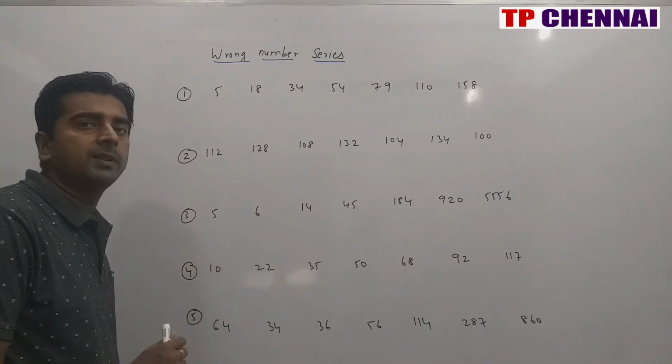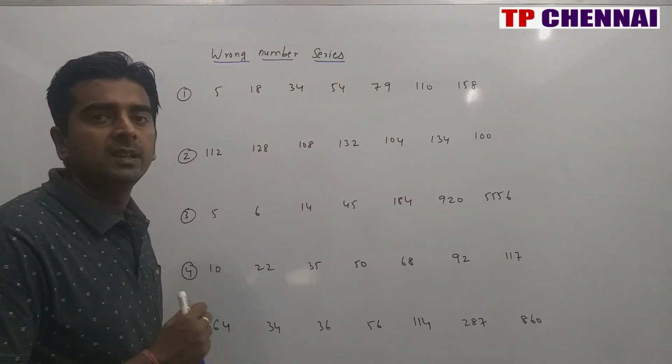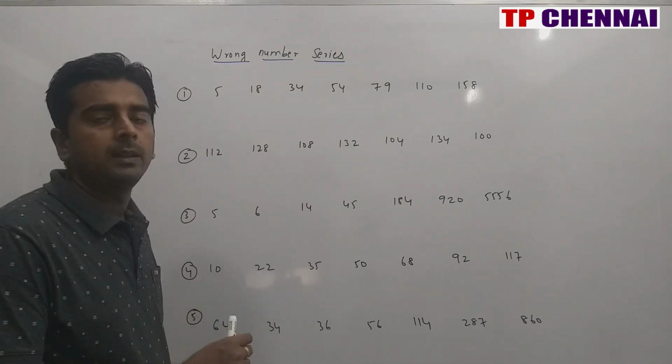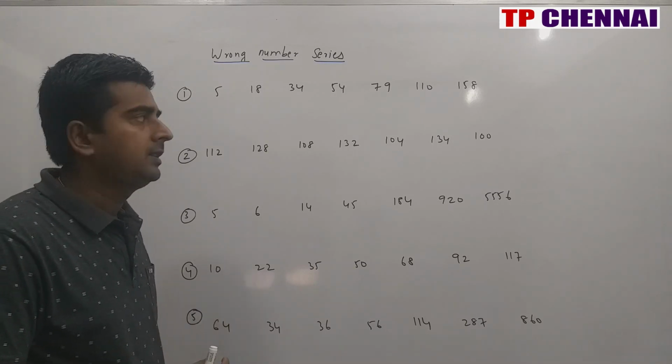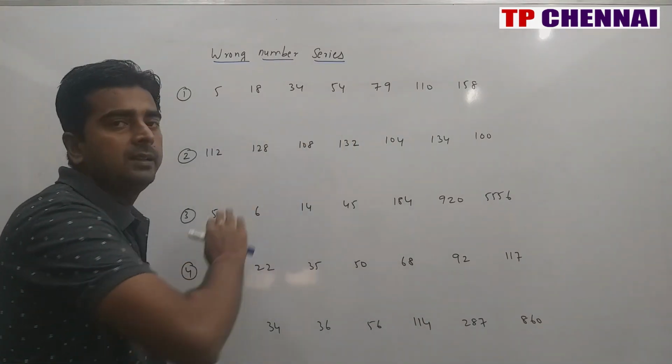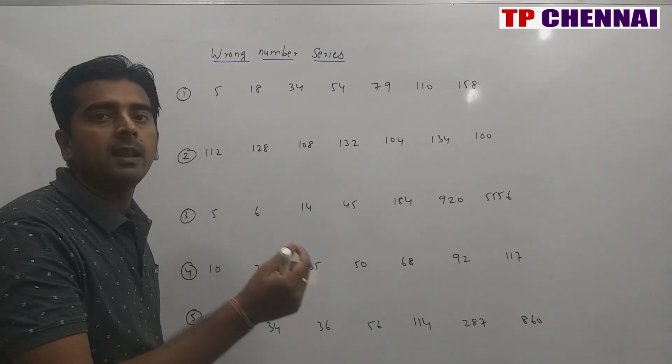So the basic difference between missing number series and wrong number series is, when it comes to missing number series, you have to identify the pattern and then find the next number. Here when it comes to wrong number series, from the series itself you need to identify the pattern and then you have to see which pattern is not followed.